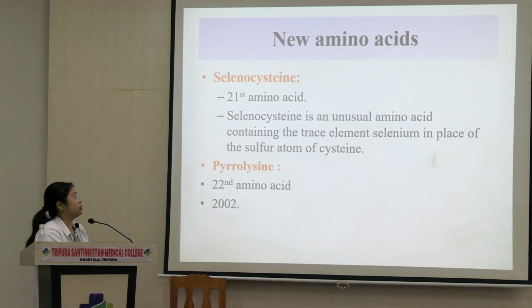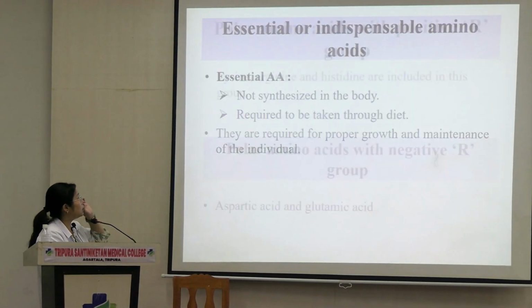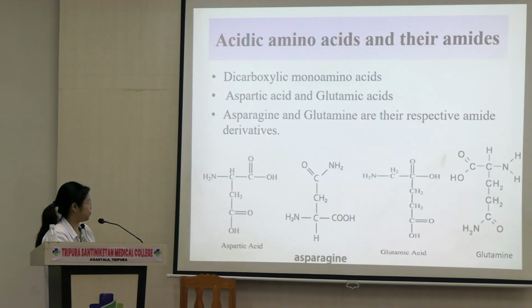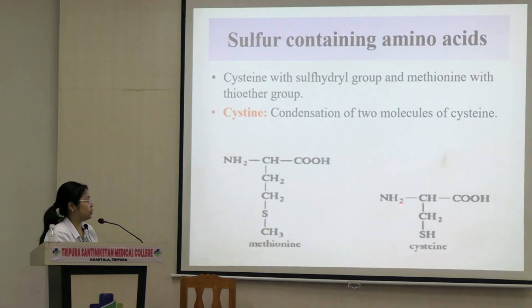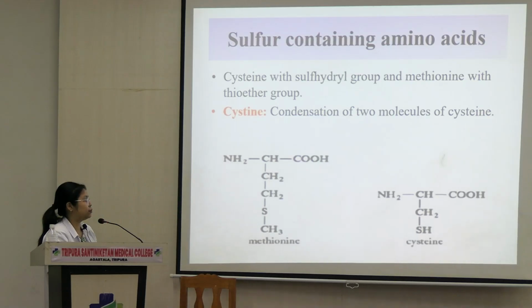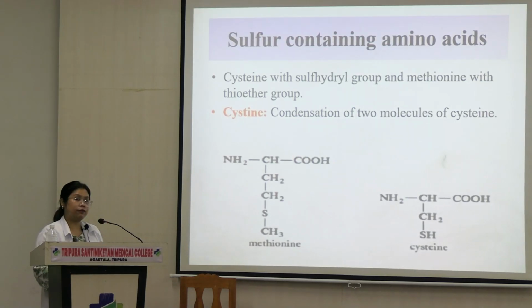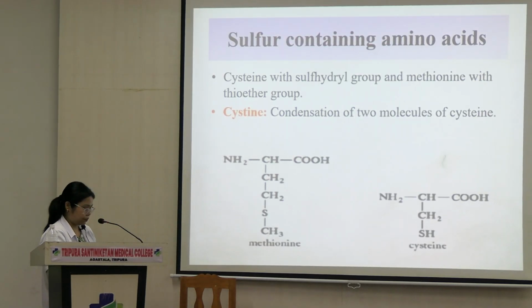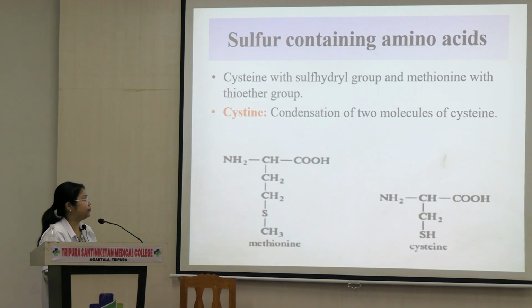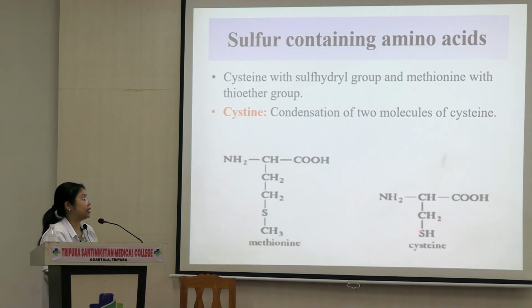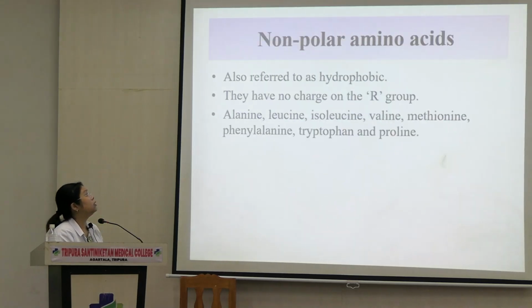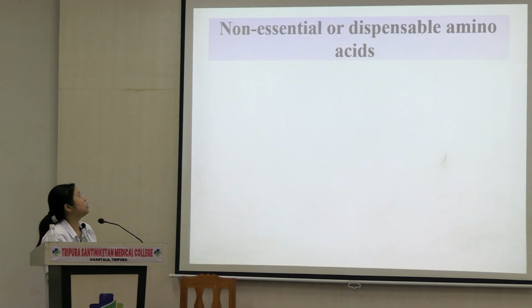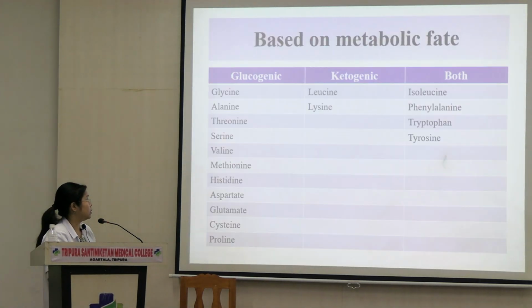You see if you remember here, the structure of cysteine. Here you have a sulfur group. Cysteine comes under sulfur containing amino acid. So over here you see sulfur. In its place we have selenium in case of selenocysteine. Selenocysteine is known as the 21st amino acid.